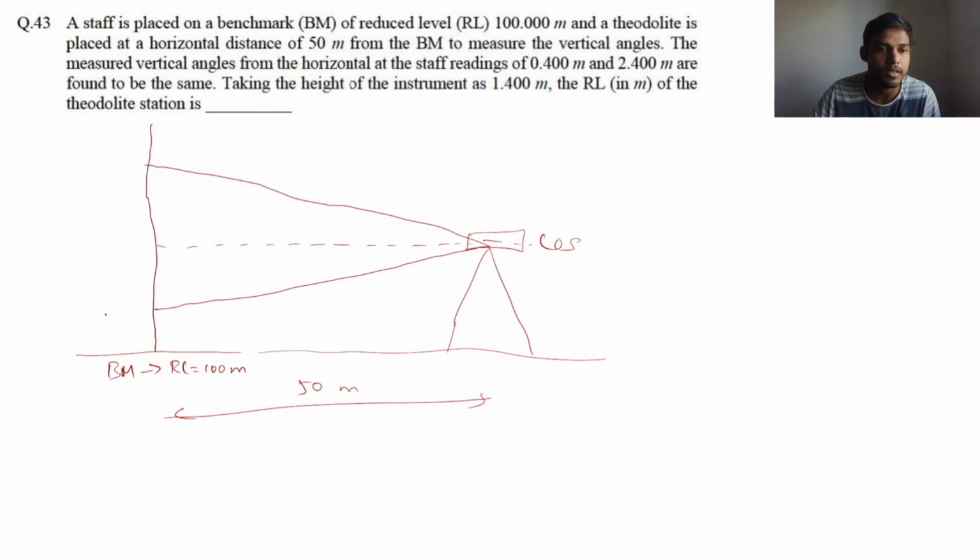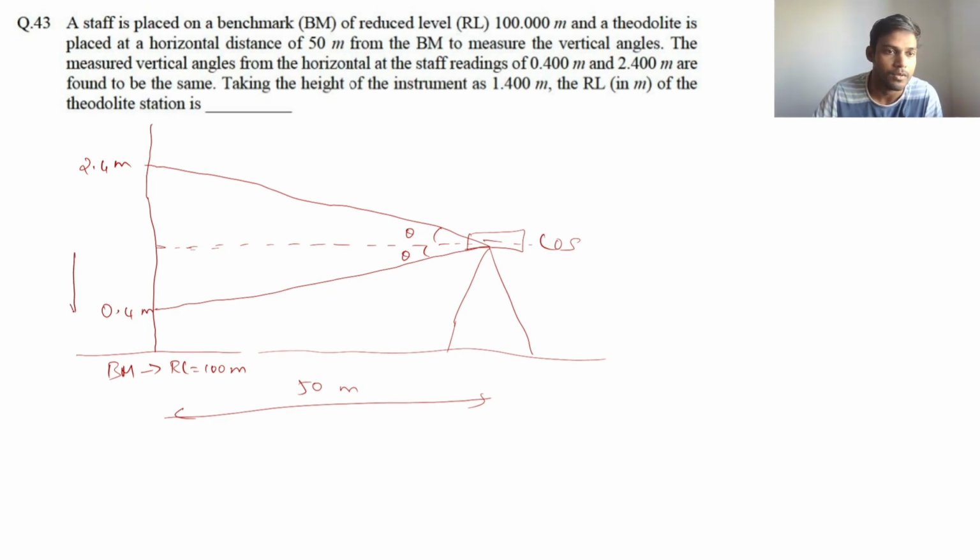The depression will be at 0.4 meter and the other one at 2.4 meter. So both the angles are the same, that is theta. If both the angles are the same, both the readings must be equidistant from the line of collimation, that is from this line of sight. From this line of sight, both the points must be at the same distance.